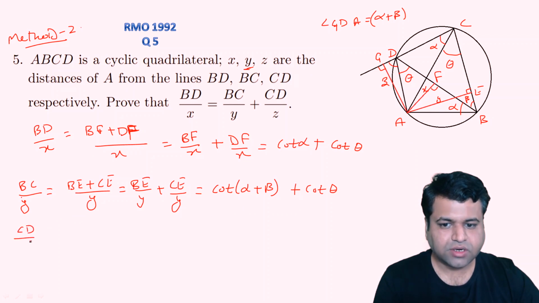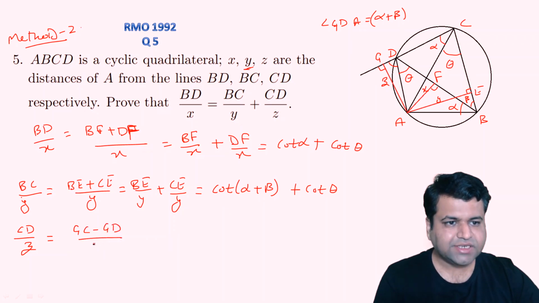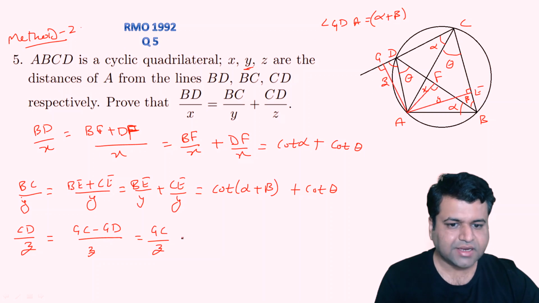Consider CD upon Z. So CD is nothing but GC minus GD. We can write CD as GC minus GD upon Z. So that will be GC upon Z minus GD upon Z, right? Now what is this GC upon Z?